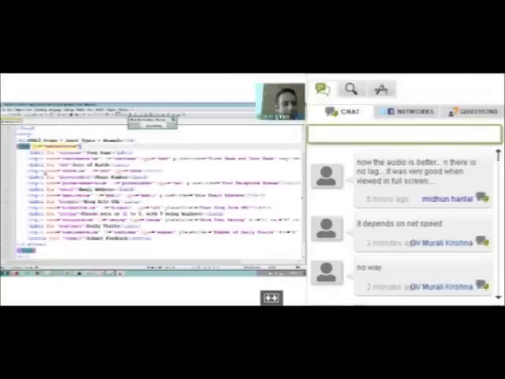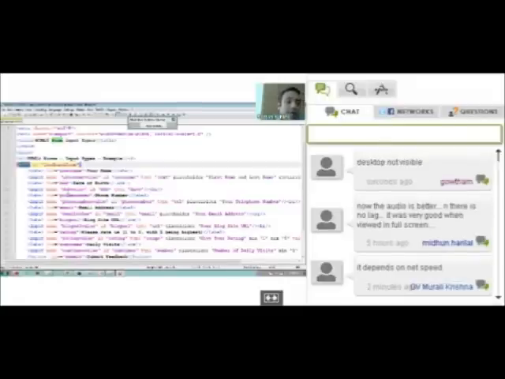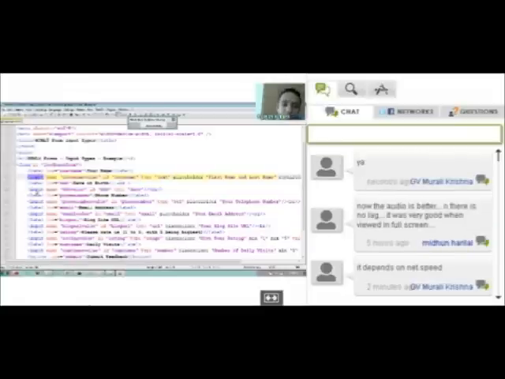Now, the basic things that you knew about HTML do not change. So basically you've got a form over here, and it's got the same input fields that you see on the screen over there. We had the first name, the last name, the date of birth, phone number, email address.